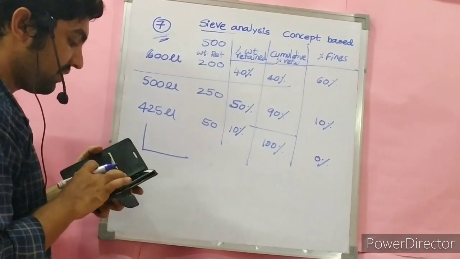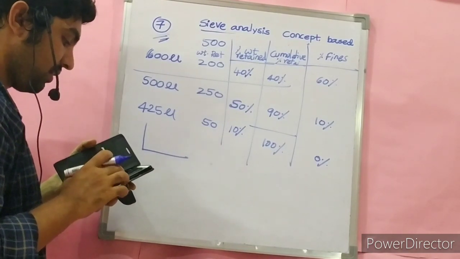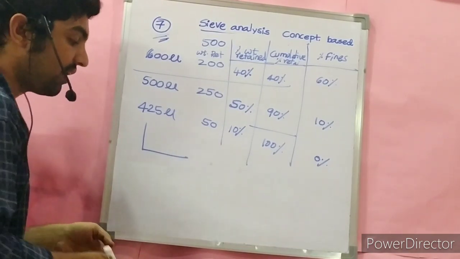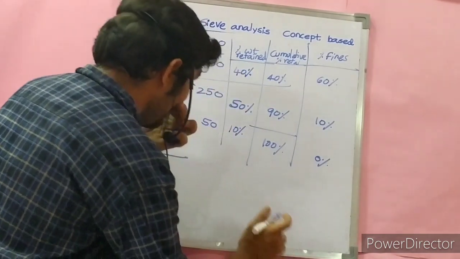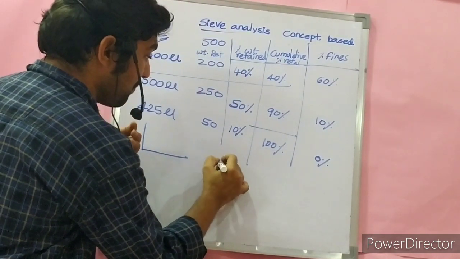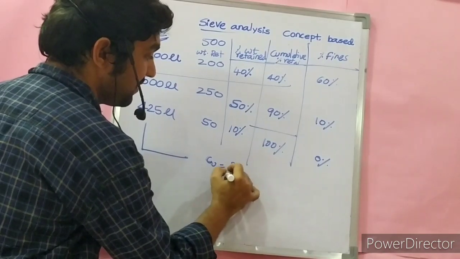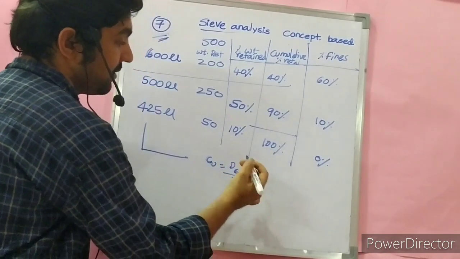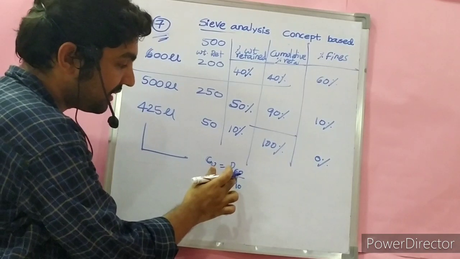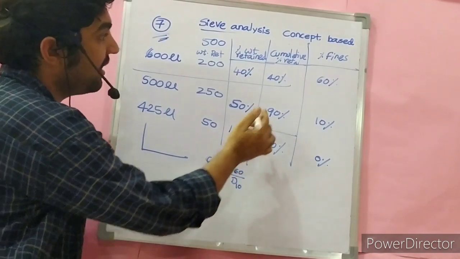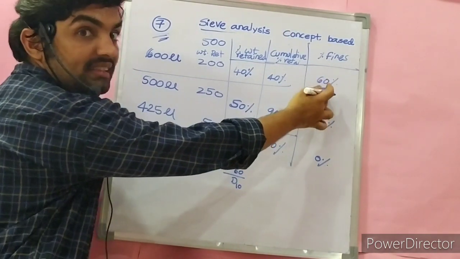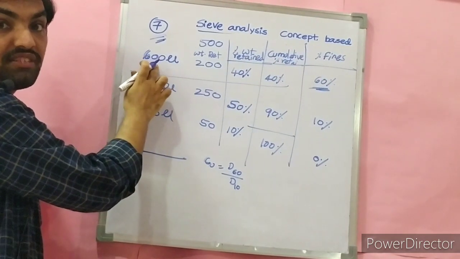What are you asked in the question? The coefficient of uniformity of the soil. Cu is equal to D60 upon D10. D60 means 60% of the particles are finer than the sieve of diameter D. Which sieve?